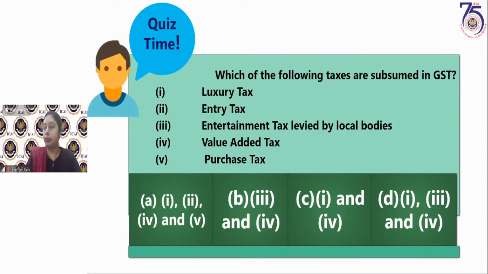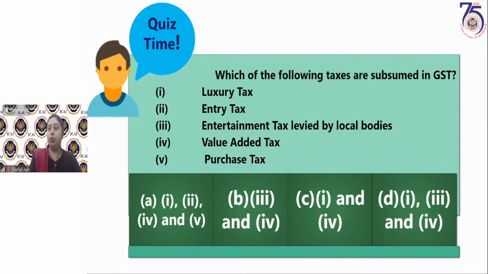Okay. Now I'm getting most of the correct answers. So Vaishali, Ansari, Abdul, Ankur, and Zahida, Bhavika, Parthasarthi. All of you have answered correctly. Ruturaj, Pratindhe. So option A is the correct option because 1, 2, 4, and 5 are the taxes which have been subsumed.